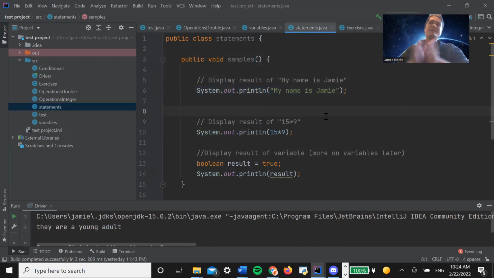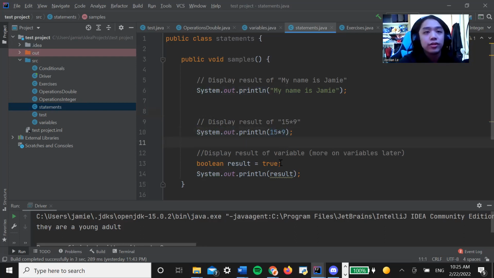Now, let's say I want to display something a little bit different. How about a mathematical operation, like 15 times 9? Well, again, it's a similar story, but instead we don't have text because we're doing a mathematical operation. We're actually calculating something. So we don't need text. It's not a string. So for this, again, we display using system.out.println.